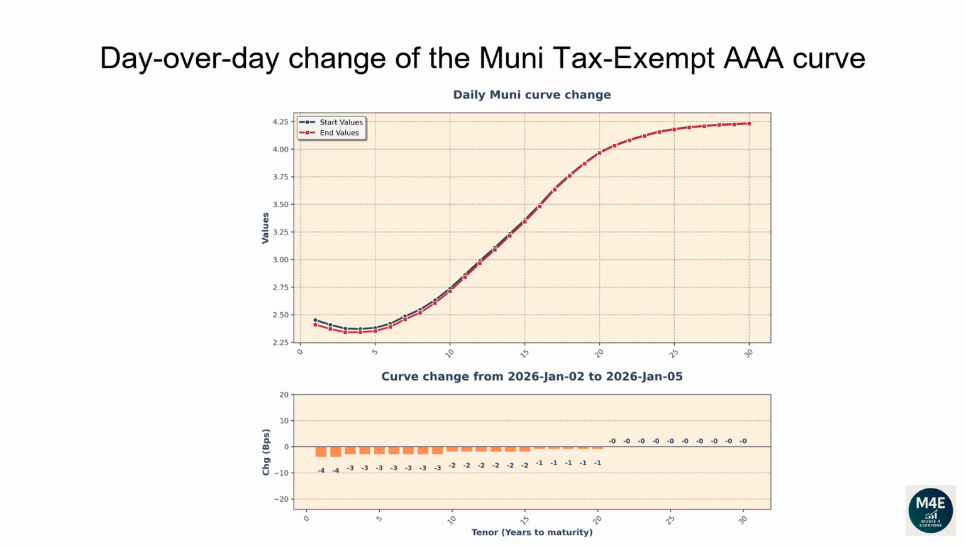The 2-year tenor changed -4 basis points. The 5-year tenor changed -3 basis points. The 10-year tenor changed -2 basis points. The 20-year tenor changed -1 basis points. The 30-year tenor changed 0 basis points.